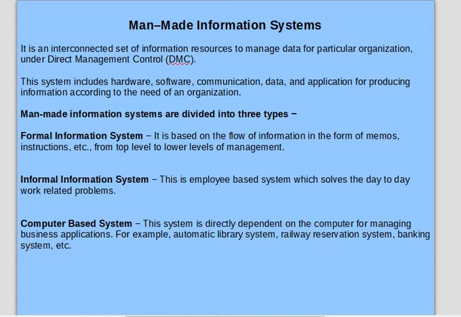Formal information systems are those information systems which are based on the flow of information in the form of memos, instructions, etc., from the top level to the lower level of management. So in a man-made information system, as I said, the complete organization is involved. So there will be formal information system, informal, or computer based. Formal includes whatever instructions the direct upper management gives to the lower level of management.